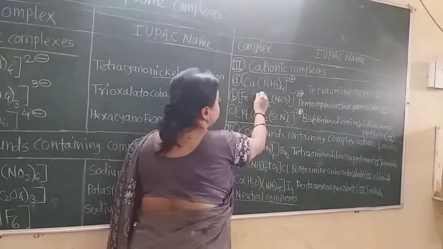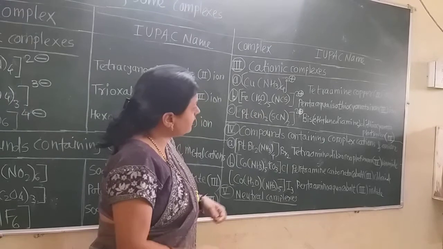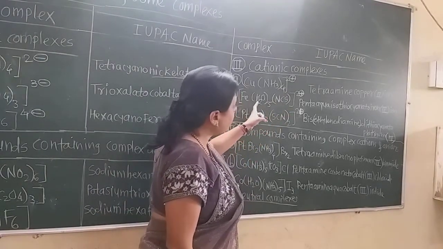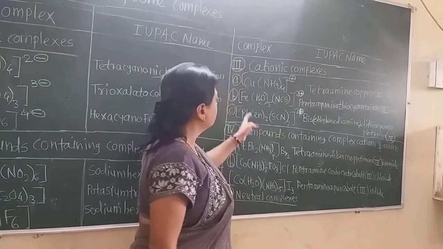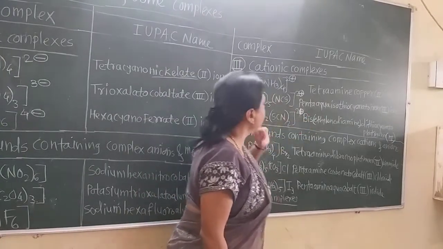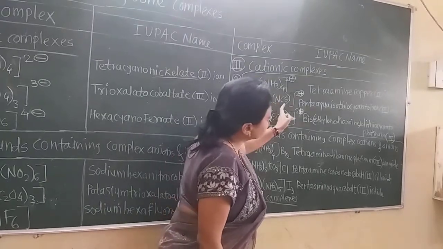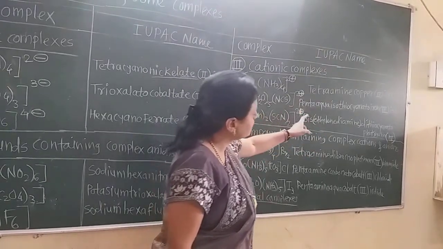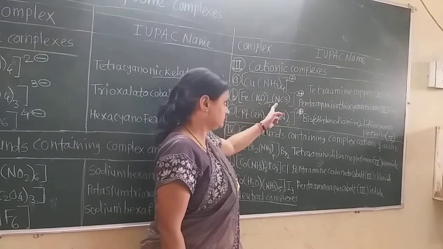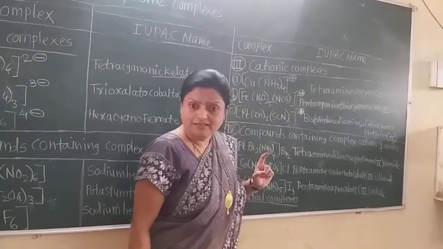Now see here. Isothiocyanato and aqua ligands are there. Now there are 5 aqua ligands. So penta aqua and only one isothiocyanate ligand. So why is it not cyanate?